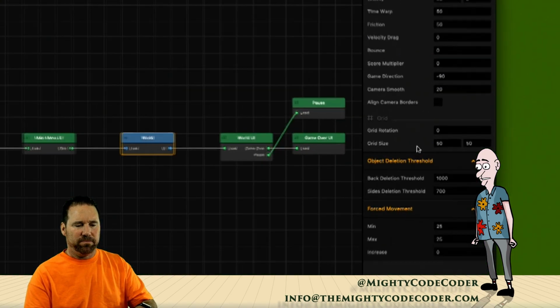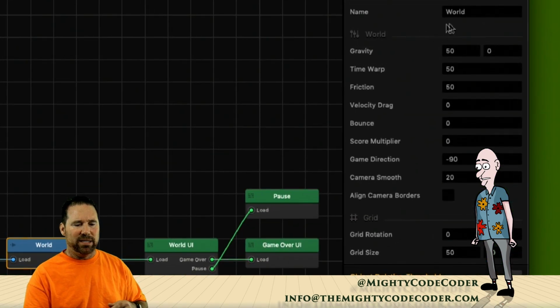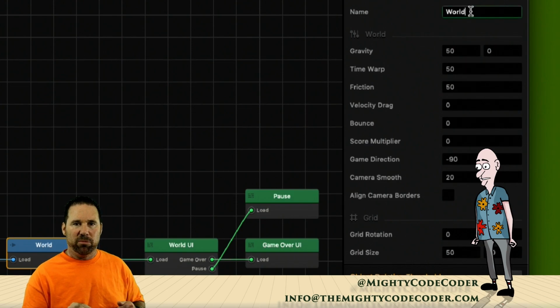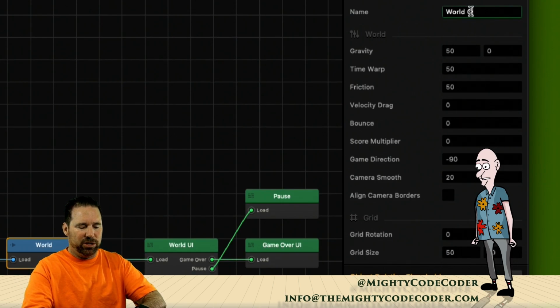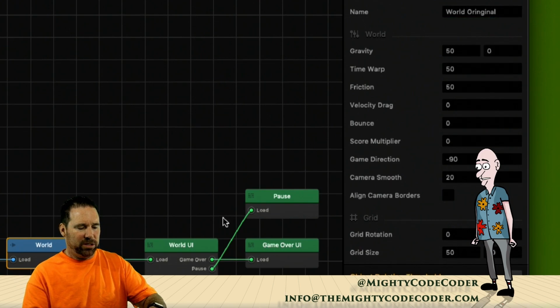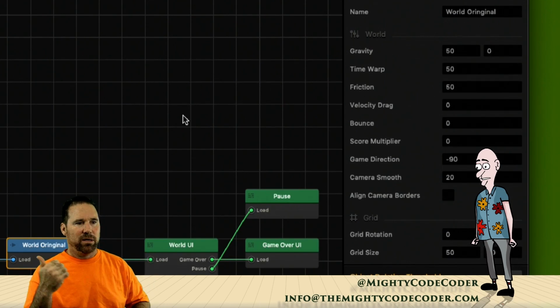for this world. Okay, and you can see one of the first settings is the name of the world. You should get used to naming your world because you're going to put more worlds in your game and you don't want to get confused on which world you're trying to work on. So I'm going to say World Original. We are going to add other ones later on. All right, after the name, you'll see that'll show up over here now. Okay, World Original. Over here, I forgot that it's actually over here, right there, World Original.